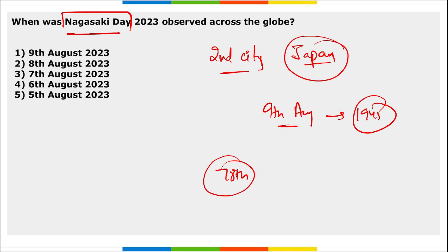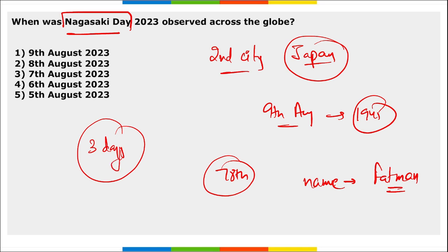And when do we observe this day? It is on 9th of August. Correct? Then what is the name of the bomb that was dropped here? It is Fat Man. Next, remember, Nagasaki Day is observed 3 days after the Hiroshima Day. So right option here becomes 9th of August 2023.